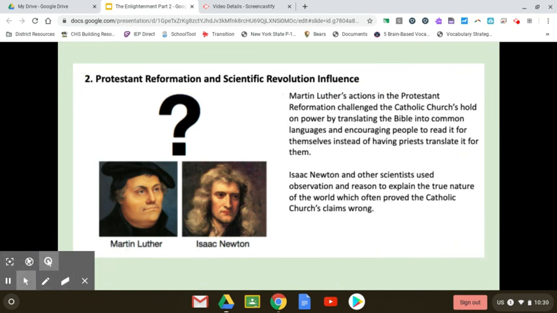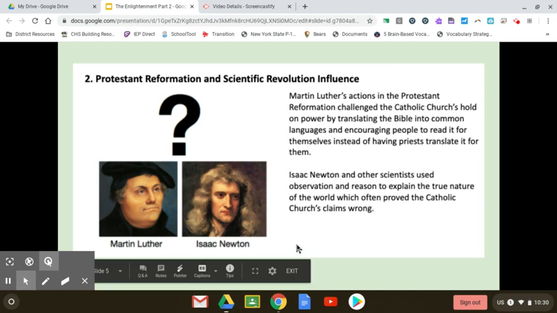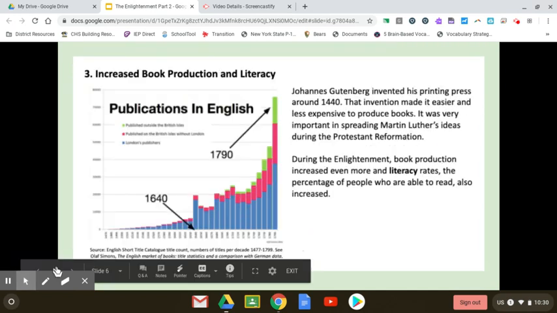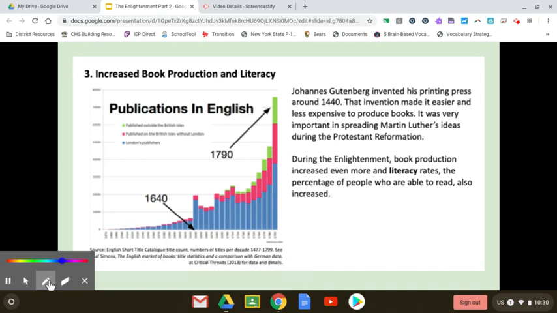Let's go to the next slide. Done with this guy. All right. So literacy. So this is a graph, okay? And it's kind of tough to see, but it shows you that in 1640, kind of at the beginning of when the Enlightenment started, this is what the literacy rate was, and you could see that there wasn't a lot of literacy going on here.